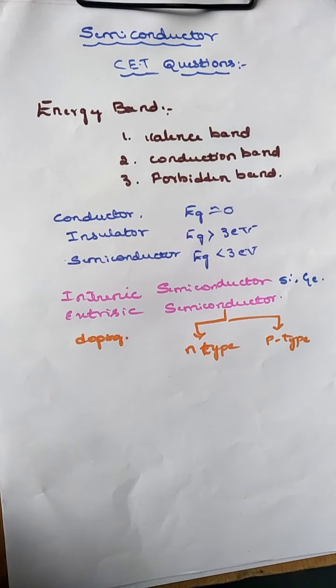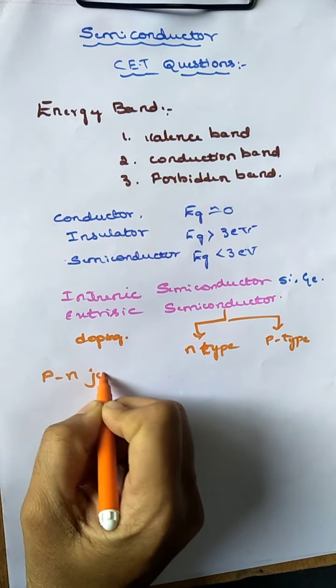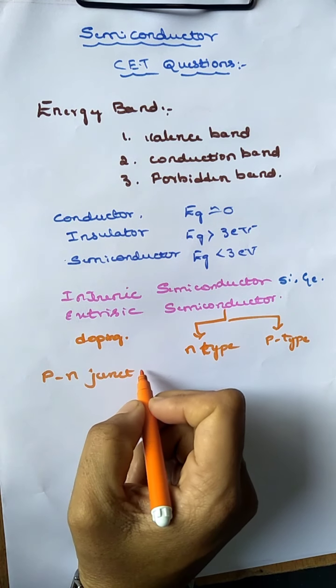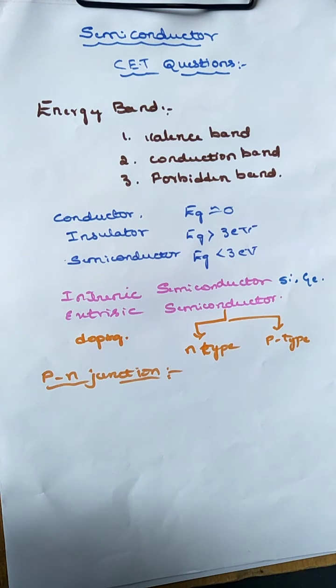Next, the p-n junction is the junction between p-type and n-type semiconducting material.